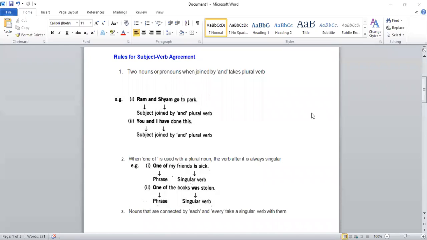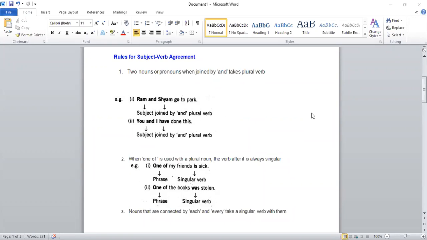Rule number two. When one of is used with a plural noun, as you can see in the example. Please look at it carefully. One of, these two words, mind this, one of. One of means you are talking about one person out of many persons.